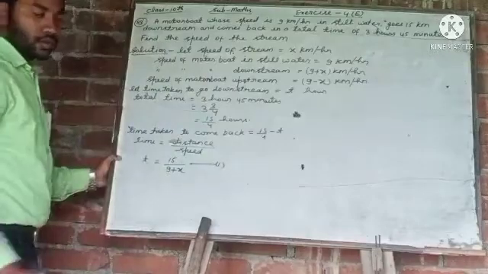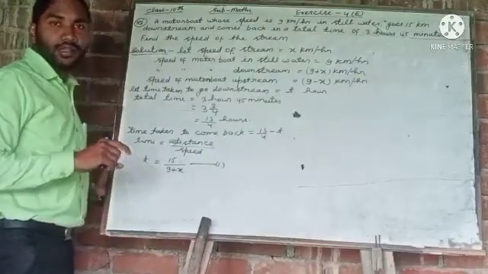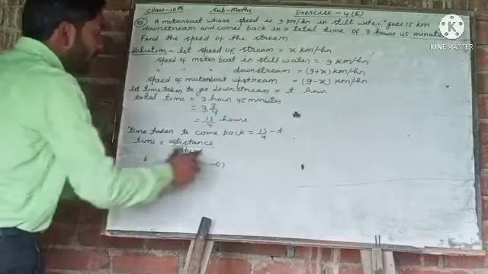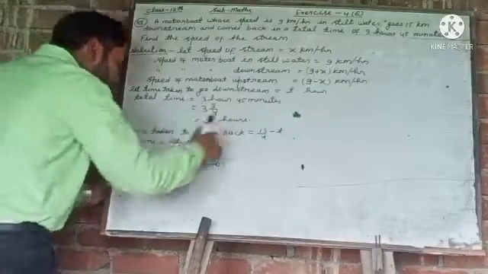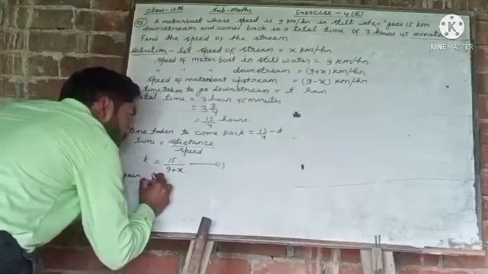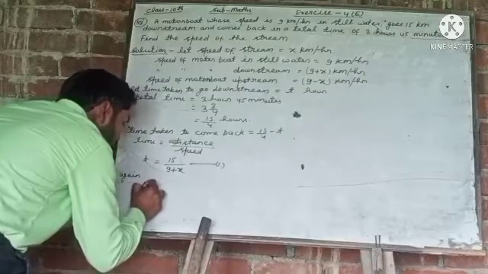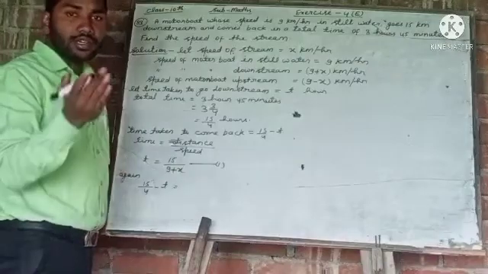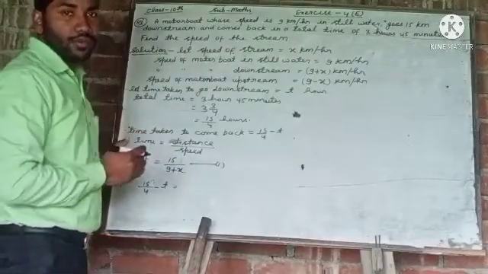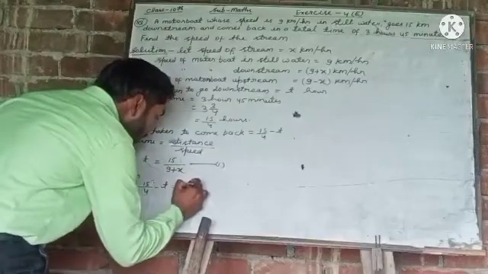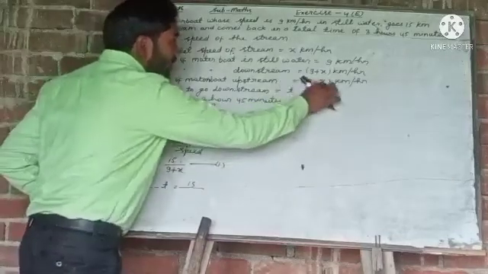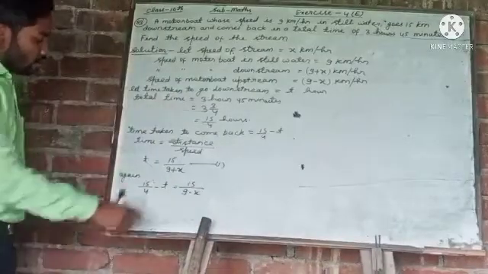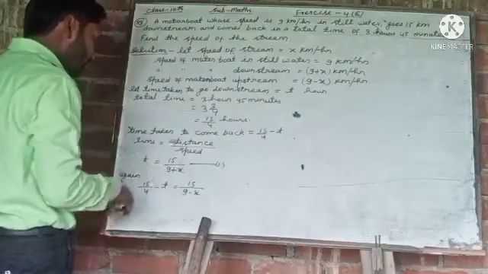This is the time for downstream. Again in upstream, when it comes back, the time 15 upon 4 minus t is equal to the same journey of 15 kilometers, and in that case the speed will be 9 minus x. Now we will put the value of t.